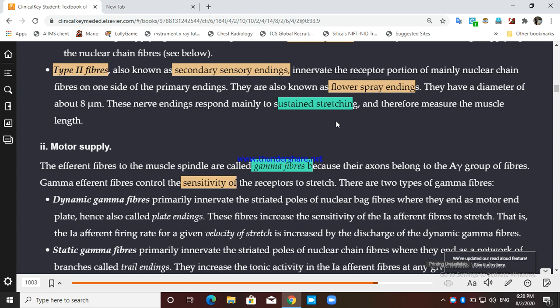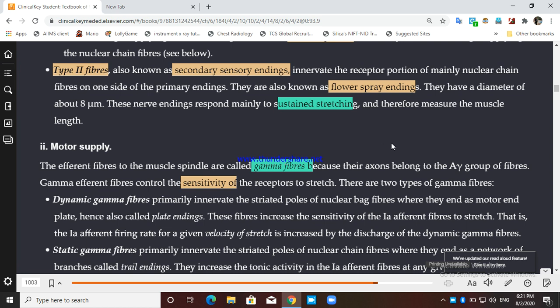Sensitivity of the receptor increasing means the threshold of the receptor is lowered. It will pick up the lower threshold stimulus also. They will be more hyper excited for the same type of original stretch. Stretch strength is the same, but sensitivity is increased to catch those stretches, and that is the function of gamma efferent, right?